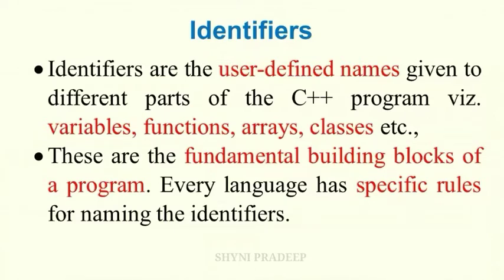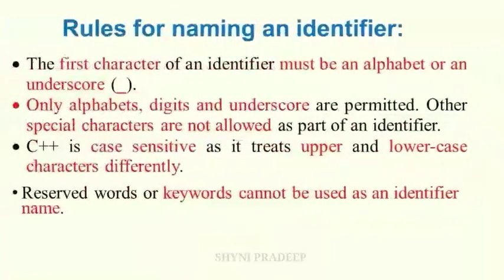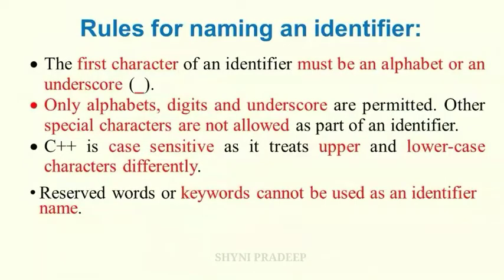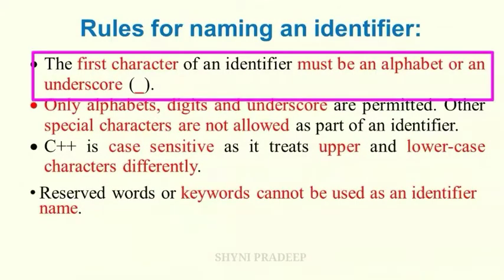The C++ language has specific rules for naming identifiers. What are they? See the rules. First rule: the first character of an identifier must be an alphabet or underscore. You can start the first character with an alphabet or underscore.